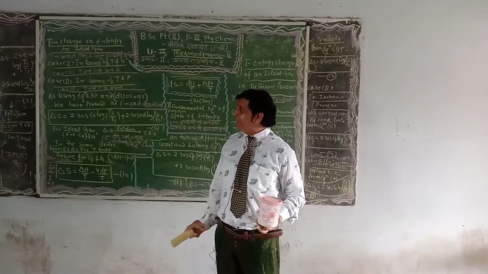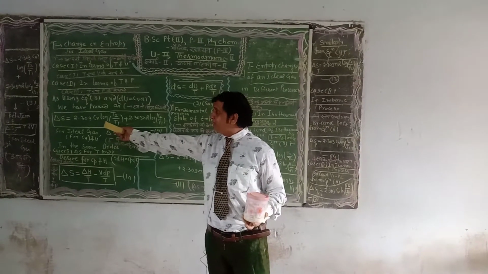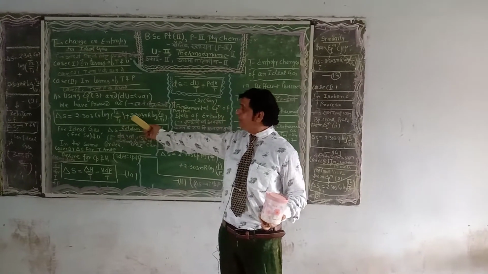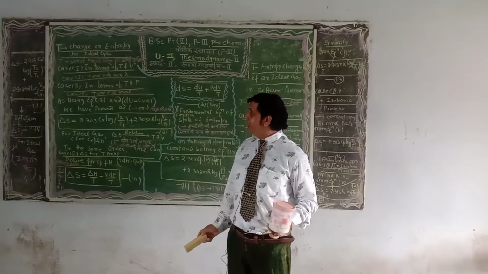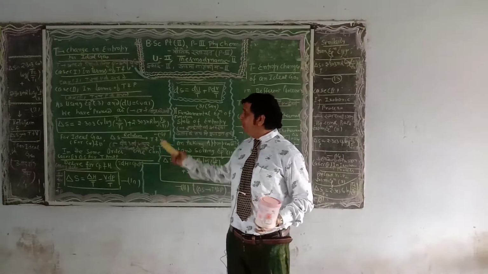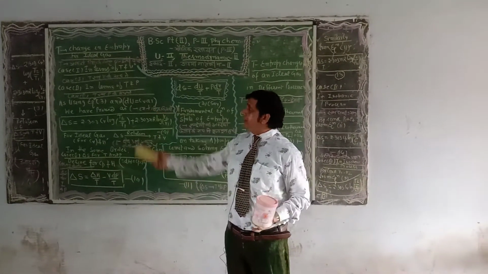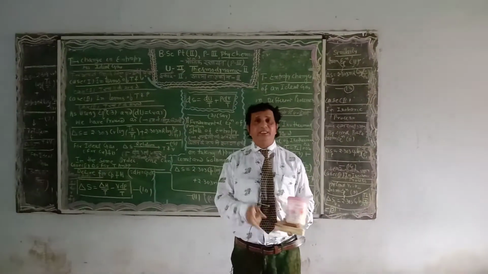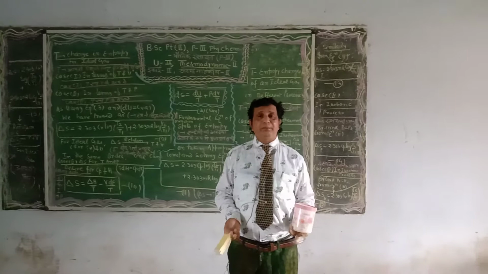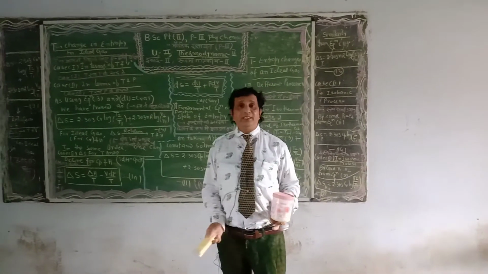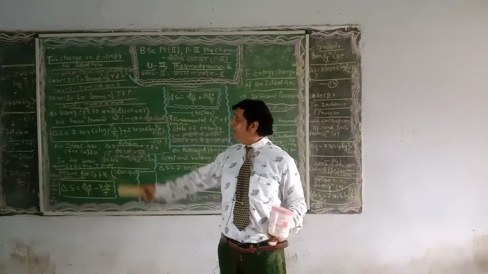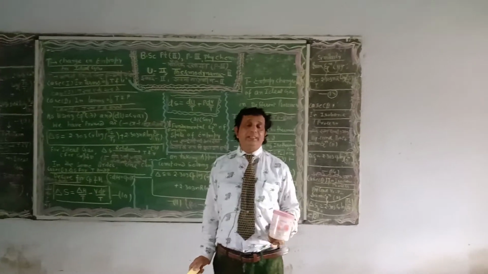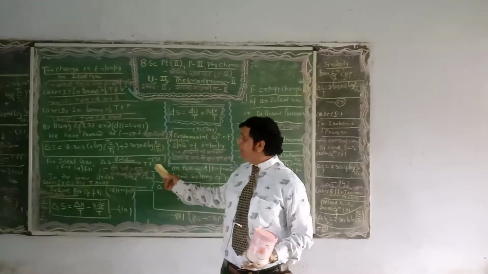Yesterday I derived del S is equals to 2.303 CV log T2 upon T1 plus 2.303 nR log V2 upon V1, equation number 9, in which we considered the change in internal energy, which is concerned with the heat capacity at constant volume CV.